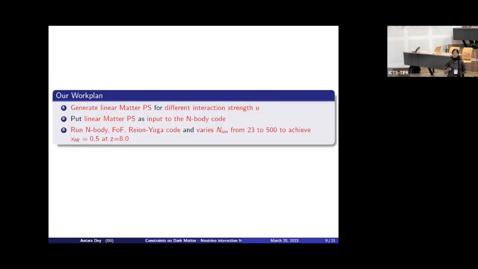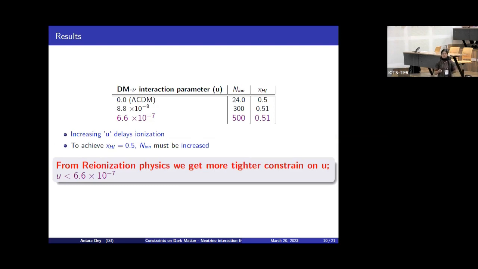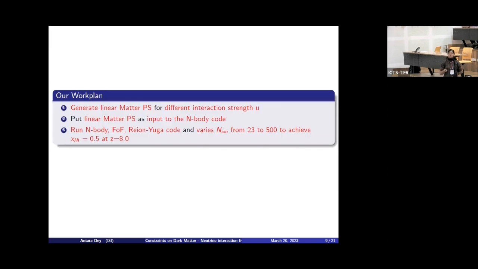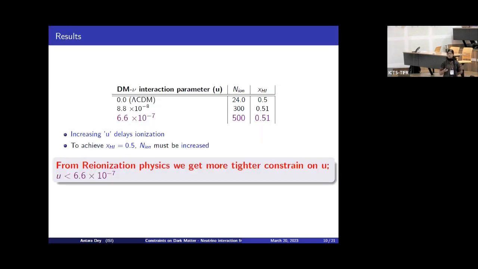So I move to our work plan, that is to generate the linear matter power spectra for different interaction strength U, put the linear matter power spectra as input to the N-body code and run all the 3 simulations and vary NR from 23 to 500 in order to achieve the 50% ionization criteria at redshift 8. So we have done many simulations, and from trial and error, we have found these particular values of U. So we can see that if we increase the value of U, in order to achieve the 50% ionization condition, NR has to be increased.